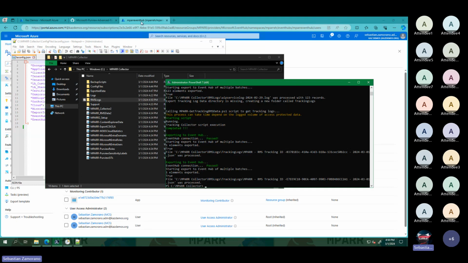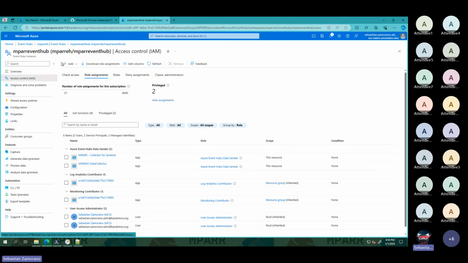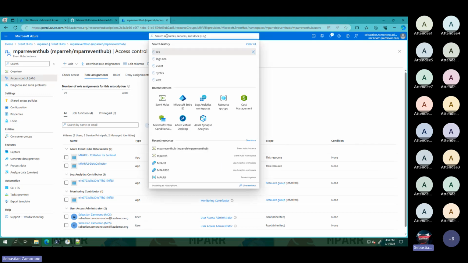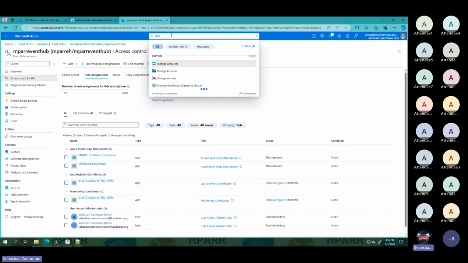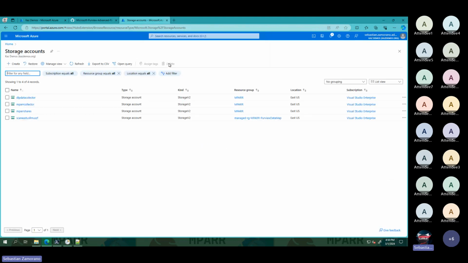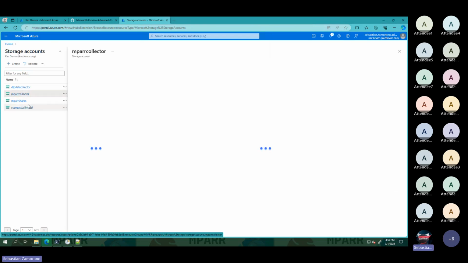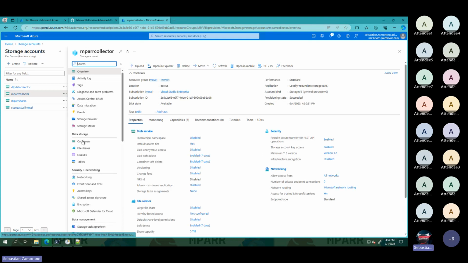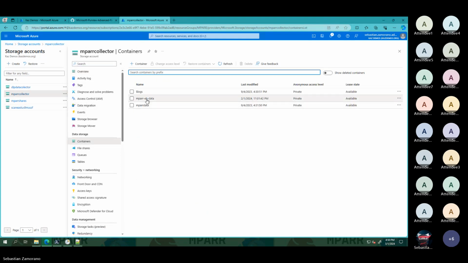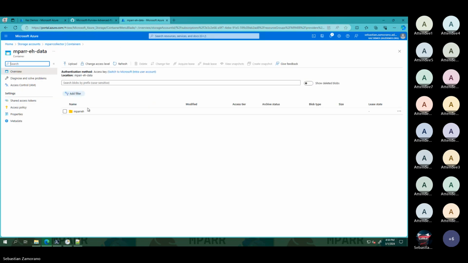Let me show you with previous information on Event Hub. In my case, my Event Hub is sending to a content blob. I'm using something very simple. I am sending the data from Event Hub to a content blob. This is the one, here on containers. Here we can see the data.